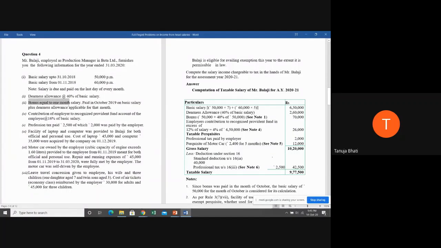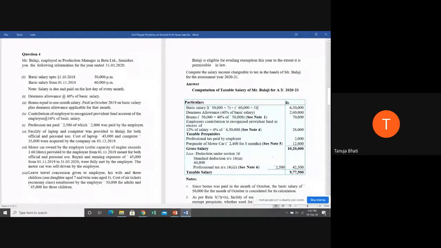Now next, bonus equal to 1 month salary. So 1 month salary you have to take as bonus, which is paid in October 2019 on basic salary plus DNS allowance applicable for that month. So have you understood this sentence? What this sentence is saying is, you have to take bonus which is equal to 1 month salary, and that 1 month salary should include your basic salary and DNS allowance which you paid in the month of October.